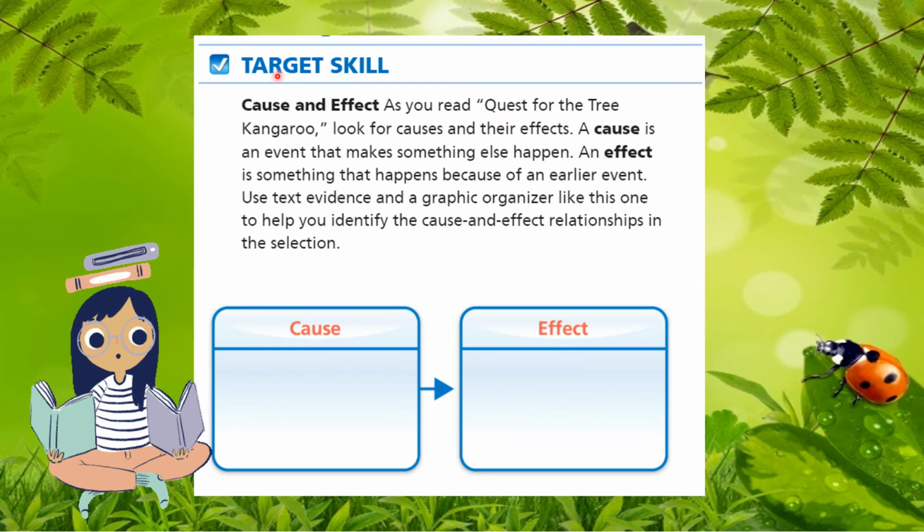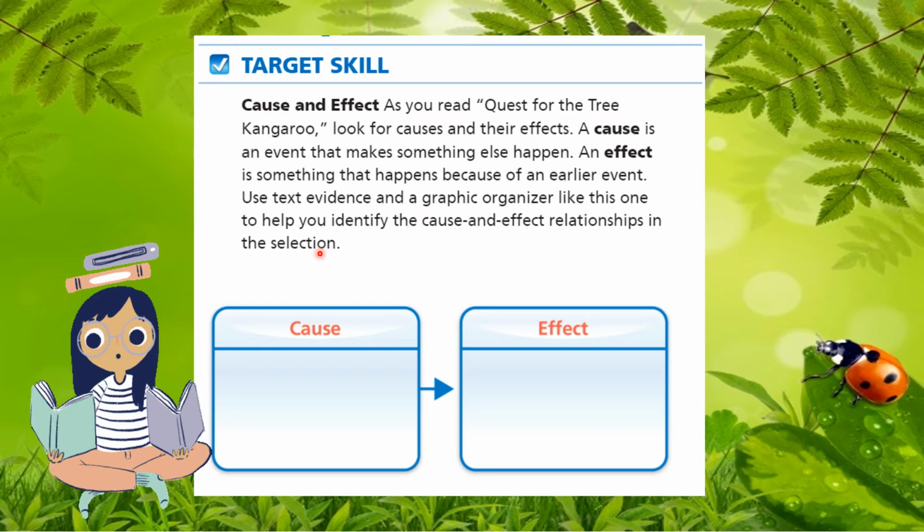Now let's proceed to our target skill. So for this lesson, we will be learning about cause and effect. So as we read Quest for the Tree Kangaroo, we have to look for causes and their effects. So what is cause? It is an event that makes something else happen. So this is the premise or the prior event. Now the effect is the opposite of cause. It is something that happens because of an earlier event.